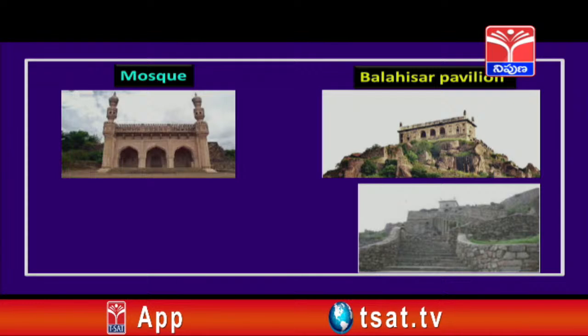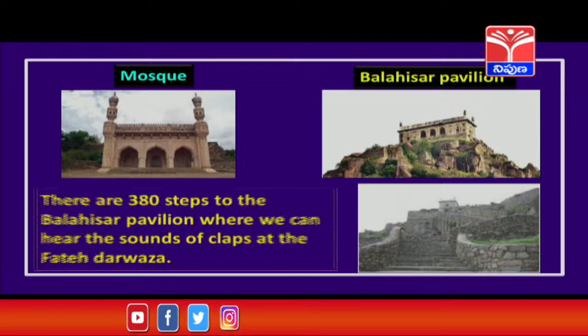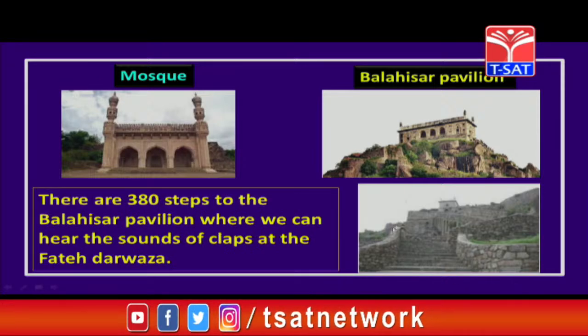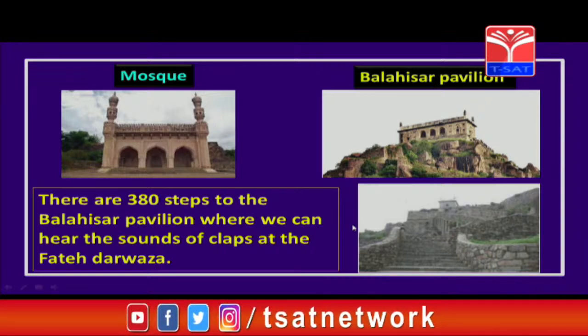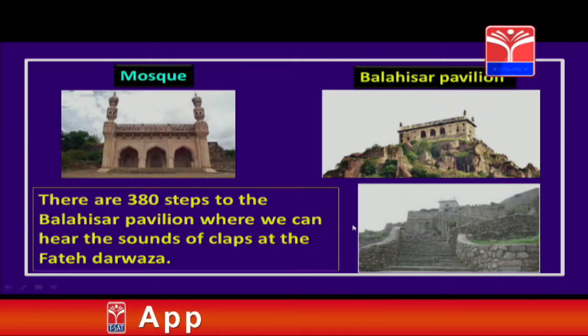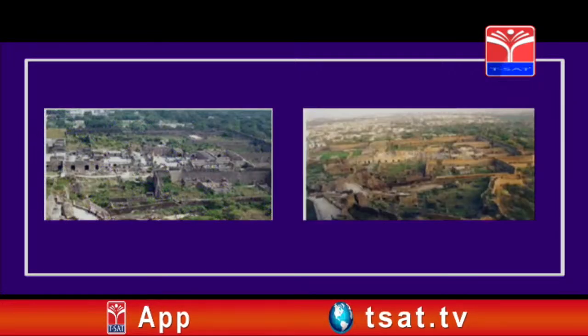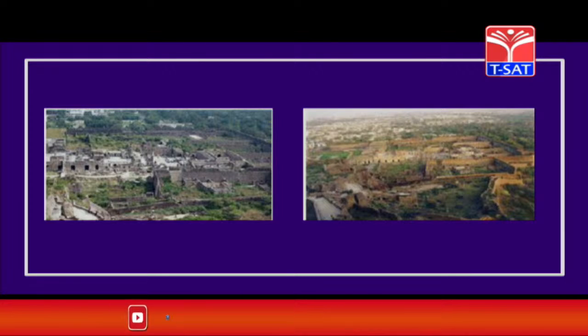You will find a mosque, the Bala Hissar Pavilion you can see, and also there is another image. There are around 380 steps, children, to reach this Bala Hissar Pavilion. I already told you what the importance of that is. At the Bala Hissar Pavilion, we can hear the sounds of claps, or if somebody is shouting, clearly at that point. Okay, children? Now, we are at the Bala Hissar Pavilion, which is the highest point on Golconda Fort.